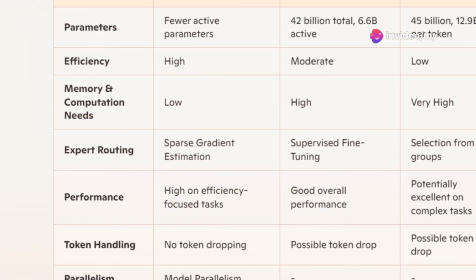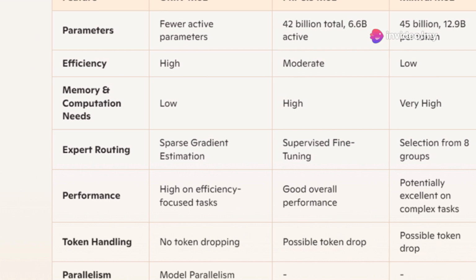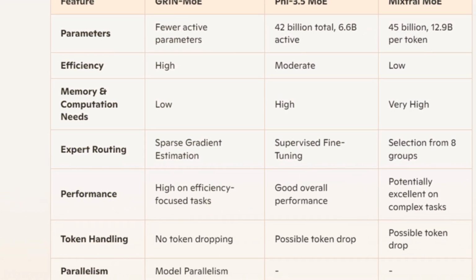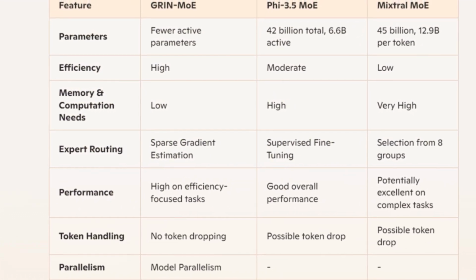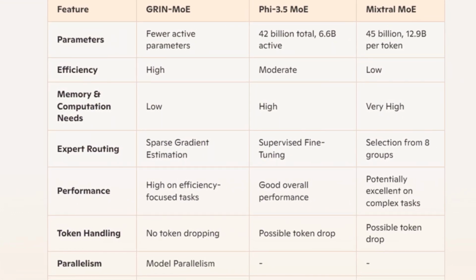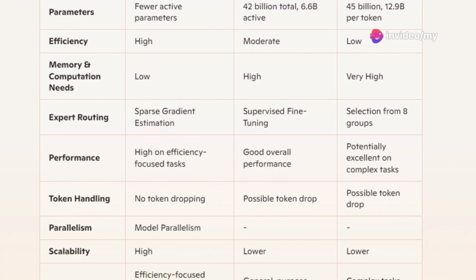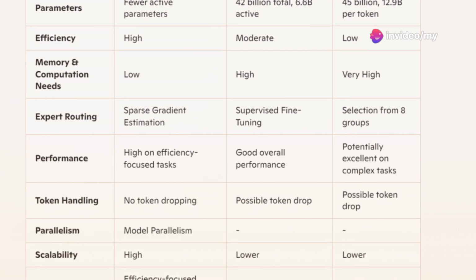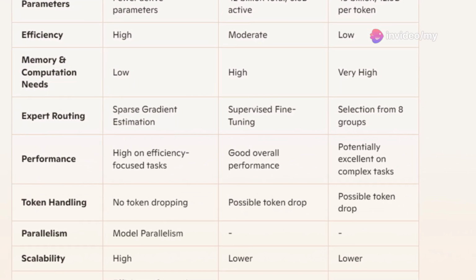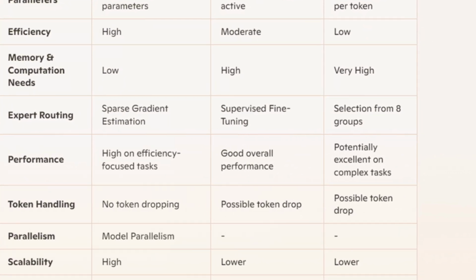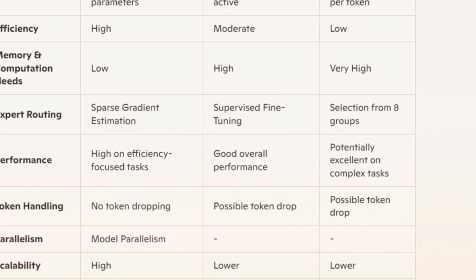When compared to other models like Phi 3.5 MoE and Mixtral MoE, Phi 3.5 MoE has 42 billion parameters and activates 6.6 billion parameters with 2 experts, using more resources. Mixtral MoE has 45 billion parameters with 8 experts per MLP, making it resource intensive. GRIN-MoE uses sparse mixer v2 for better gradient estimation and avoids token dropping.